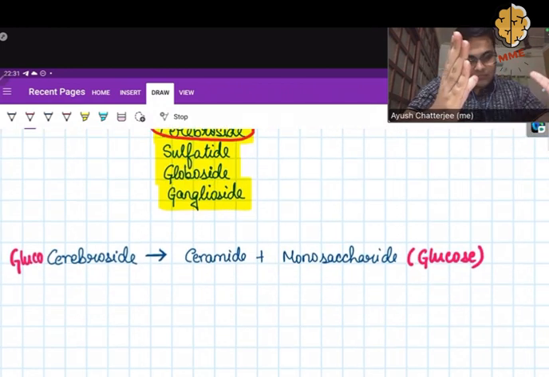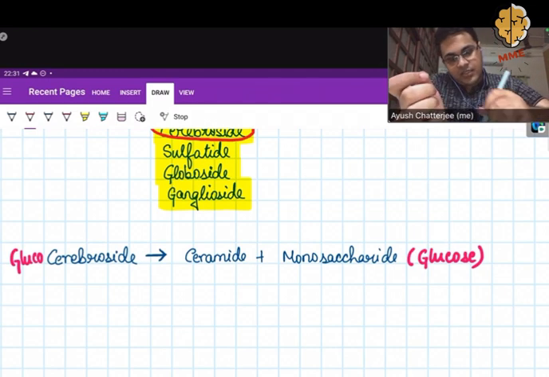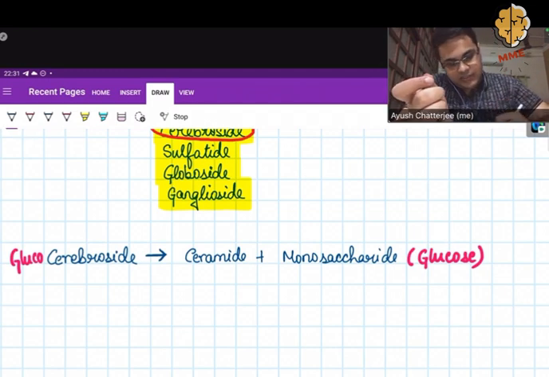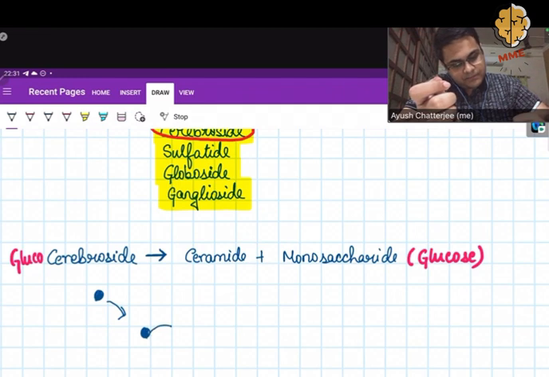Once glucocerebroside is synthesized in our body, suppose this is the glucocerebroside, it becomes a part of the normal membrane of normal cells.